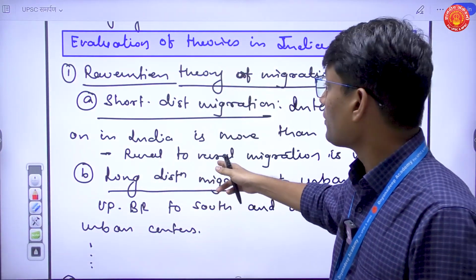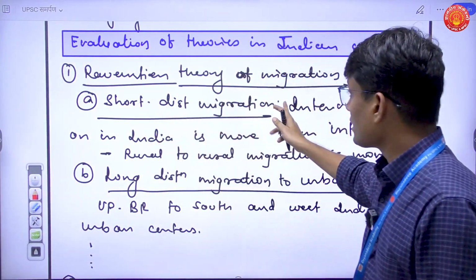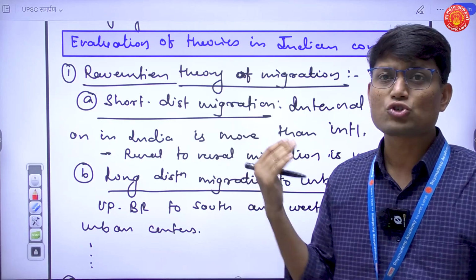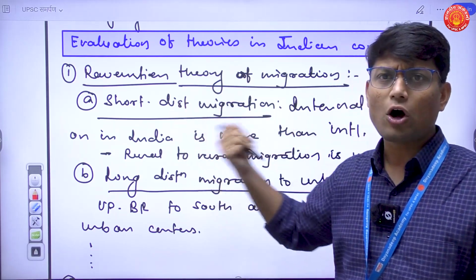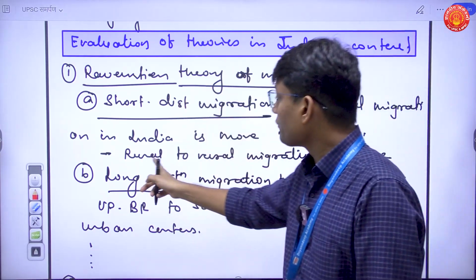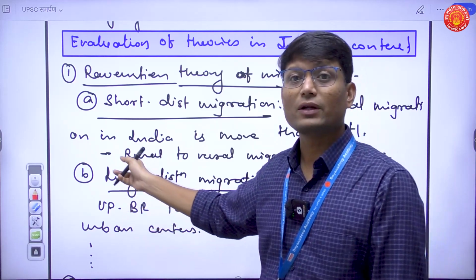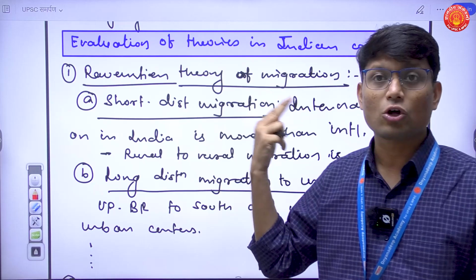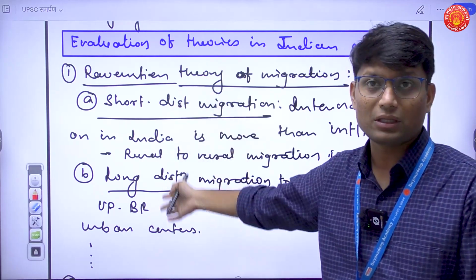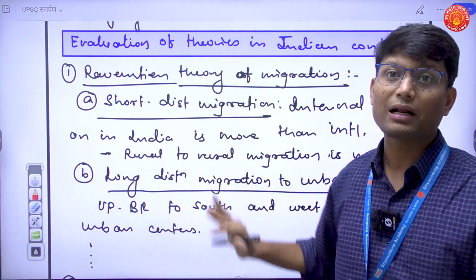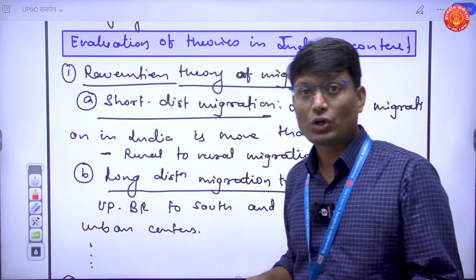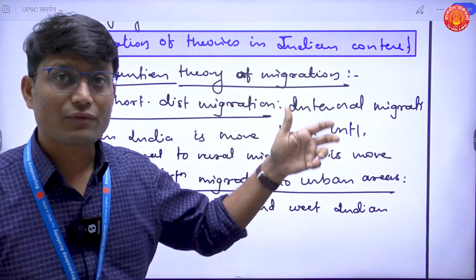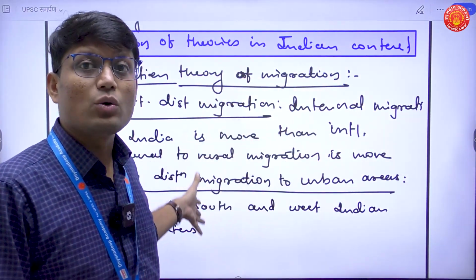So here I am talking about, let's say, short distance migration. Whenever we talk about migration, short distance migration is more than the long distance migration. Other than that, if and when long distance migration happens, it will be to a center of higher economic activity. There are like 8-9 statements given by Ravenstein, and if you try to put all these statements one after another, you'll just be talking about only one theory.